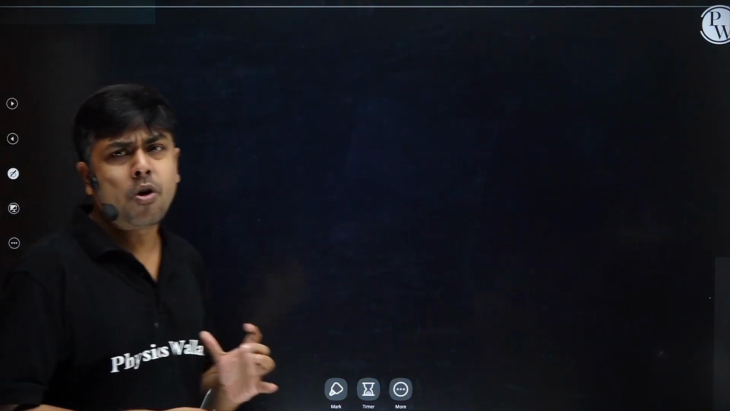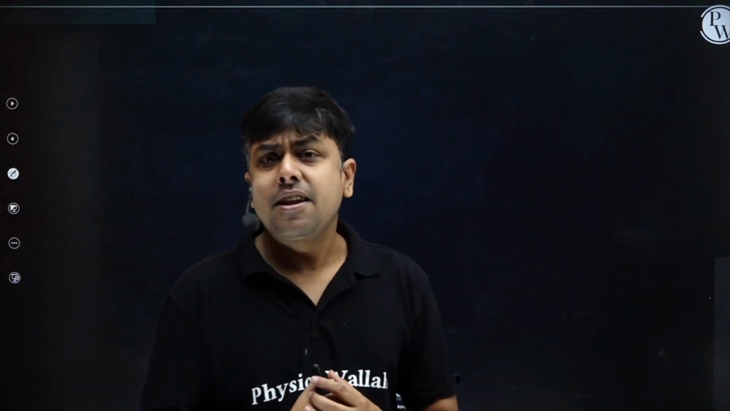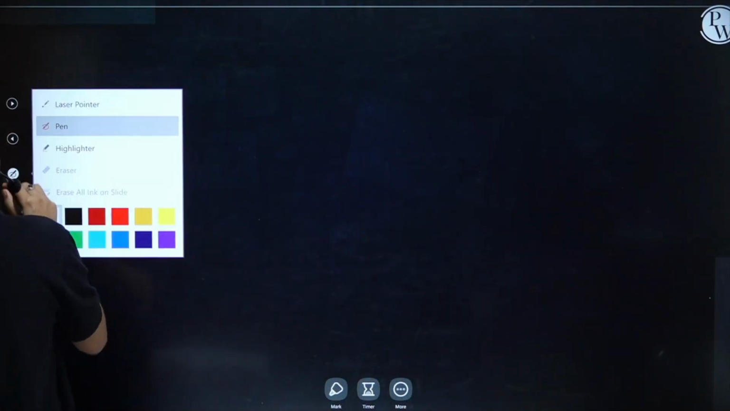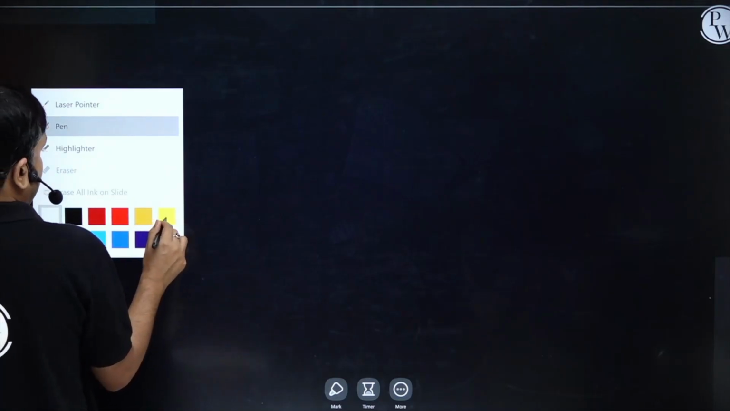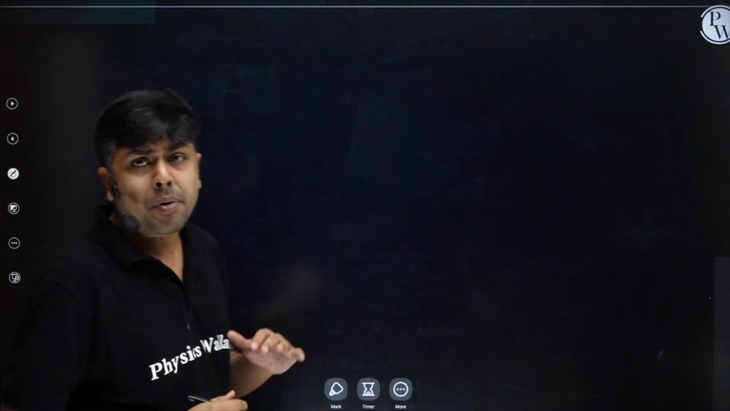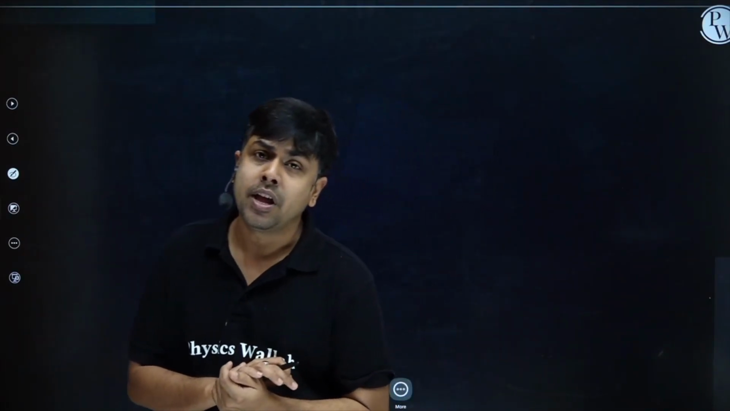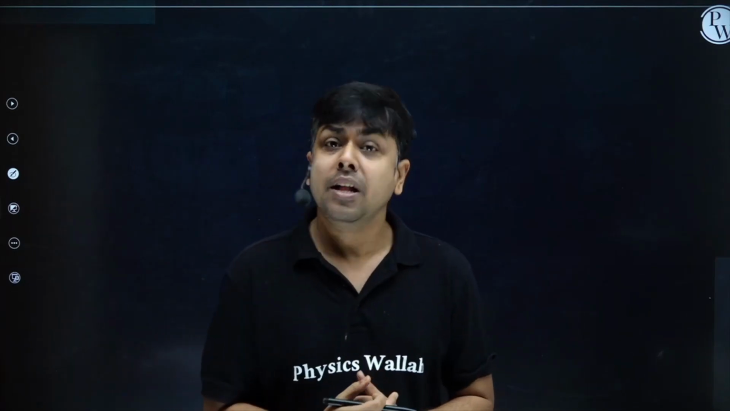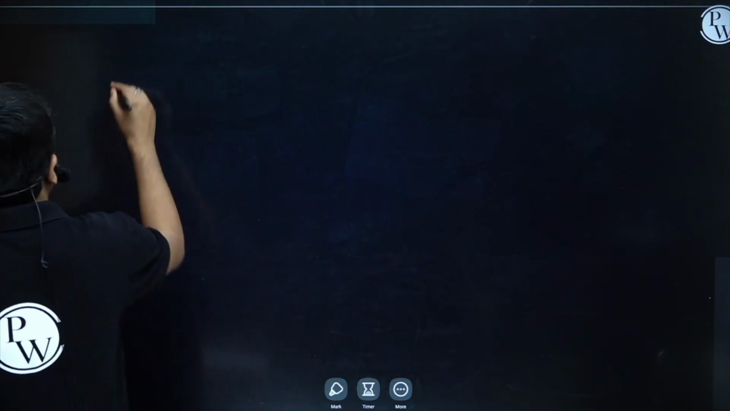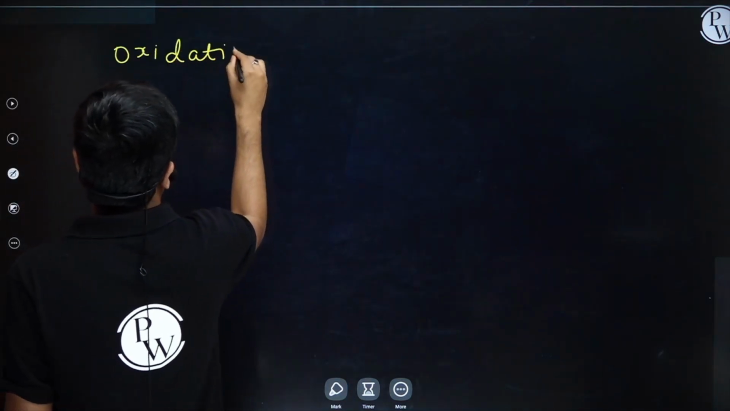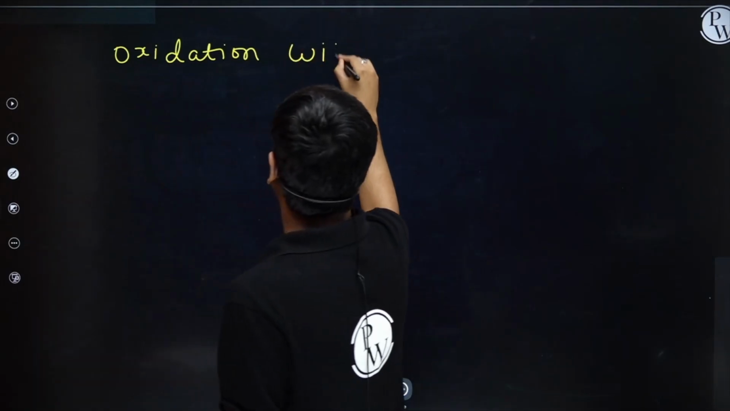Students, we have one more oxidizing reagent, and that is copper. Basically, if I pass the vapors of alcohol over copper, primary alcohol gets converted to aldehyde, secondary alcohol gets converted to ketone, and tertiary alcohol gets converted to Zaitsev alkene. Let me write that. Oxidation with copper.